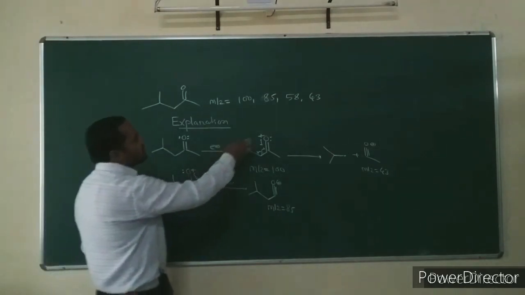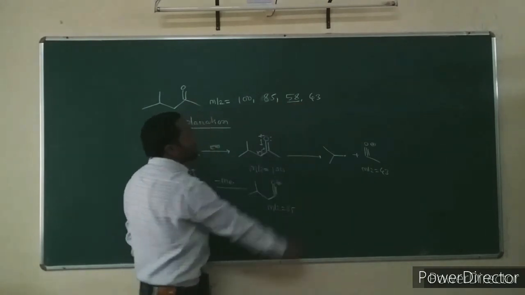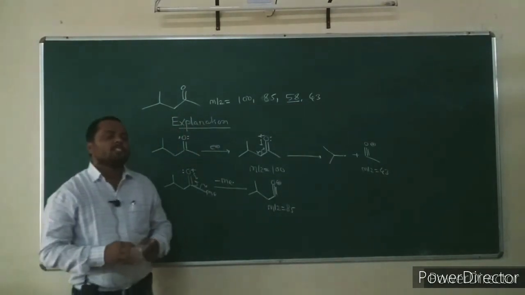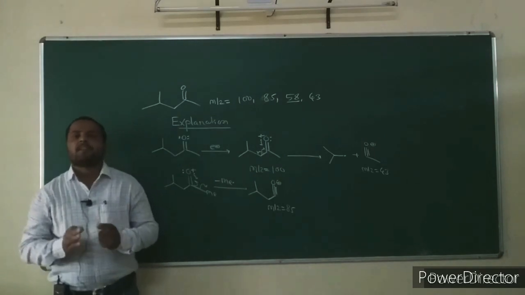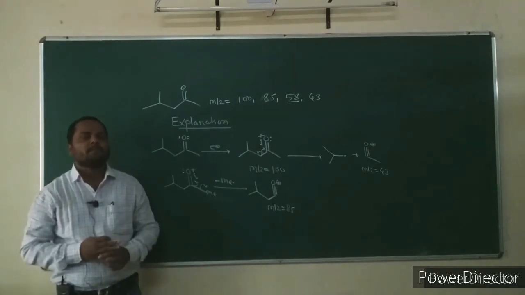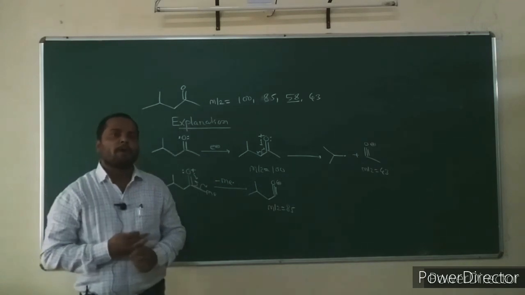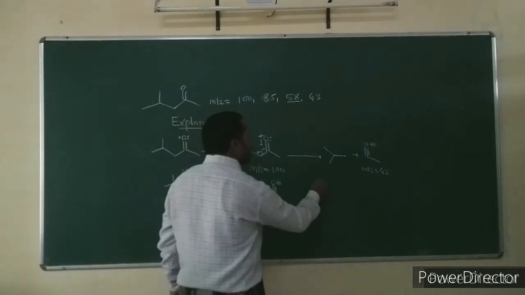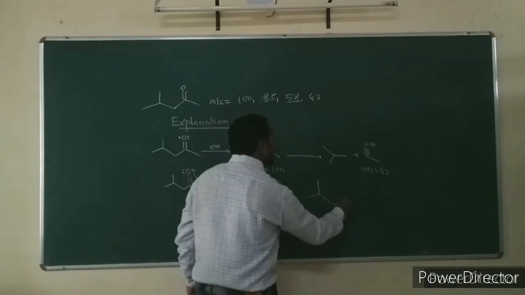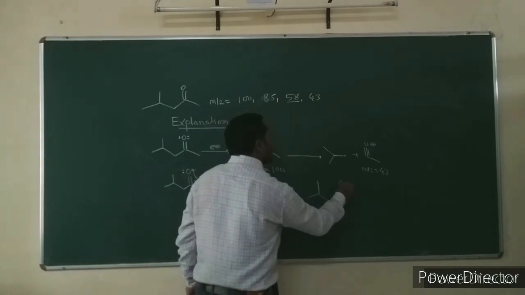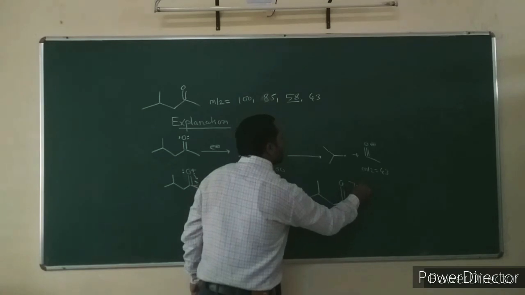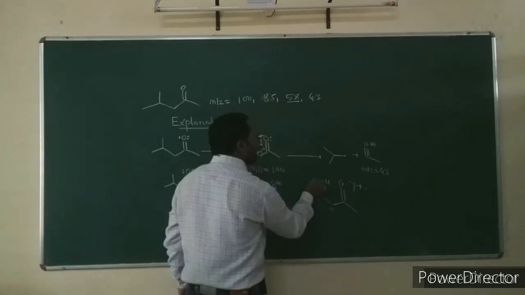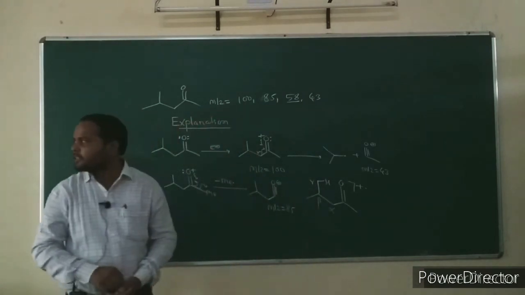Then what is the structure of the fragment ion at mass to charge ratio 58? This fragment ion has an even mass number, which indicates it is formed by McLafferty fragmentation. Consider the McLafferty fragmentation. This is the molecular ion. The given carbonyl compound has a gamma hydrogen: alpha, beta, and this is the gamma.